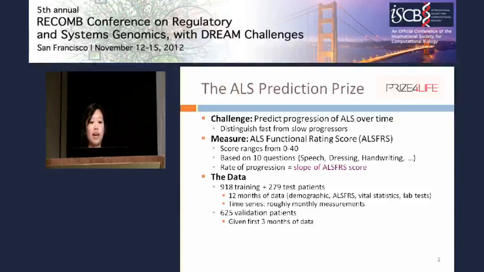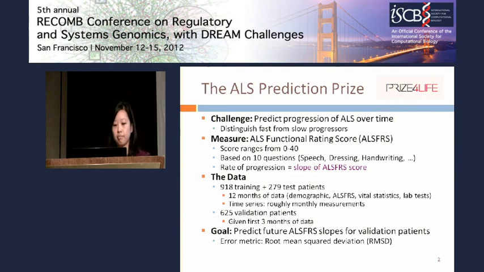For a final solution, we had available 918 training patients and 279 test patients. Each patient had about 12 months of data. Much of this was time series data measured at roughly monthly increments. And our final solution was tested on 625 validation patients for which we only had the first 3 months of data. Again, the goal was to predict the ALS-FRS slope for months 3 through 12, given only data from months 0 through 3 for the validation patients. And the performance was measured as the root mean square deviation of the predictions.